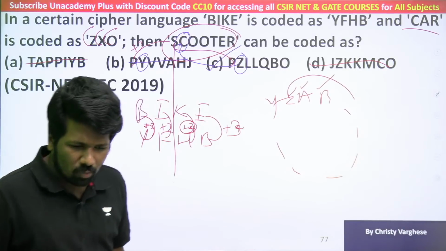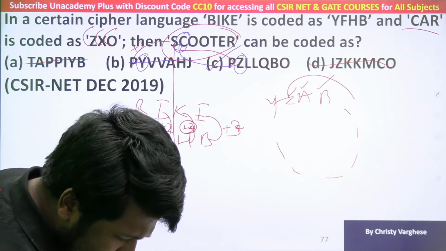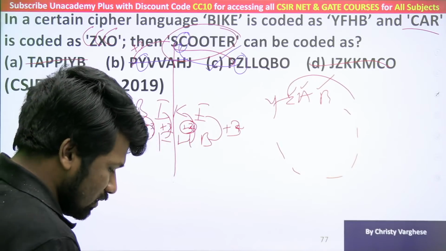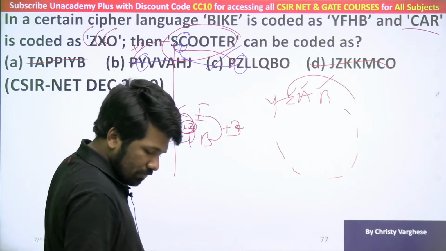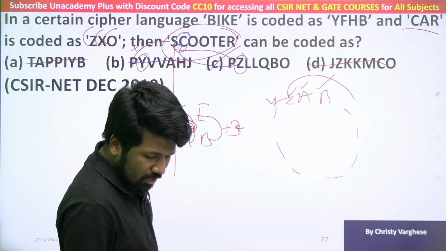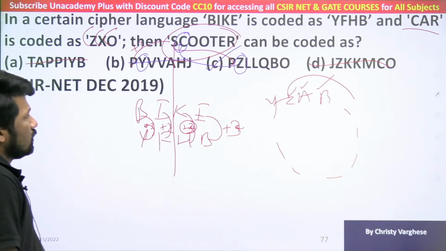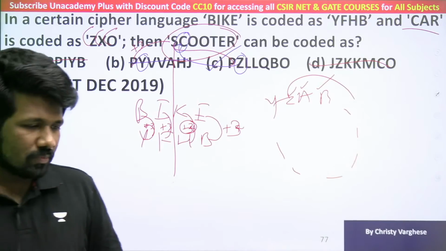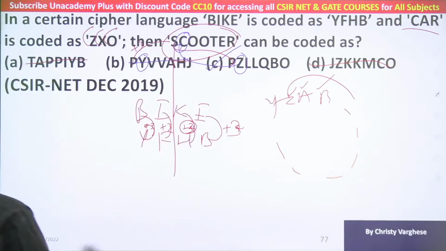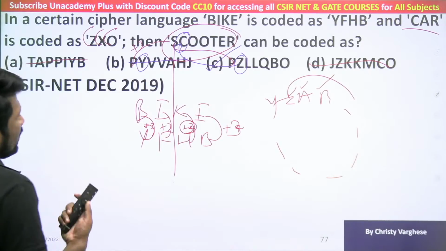Again, almost all of you already got it. That's why I'm explaining this very fast. If there is any doubt, specify it, I will clarify it. So coding decoding problem, we can say 50% chances there that you may get a question from this.